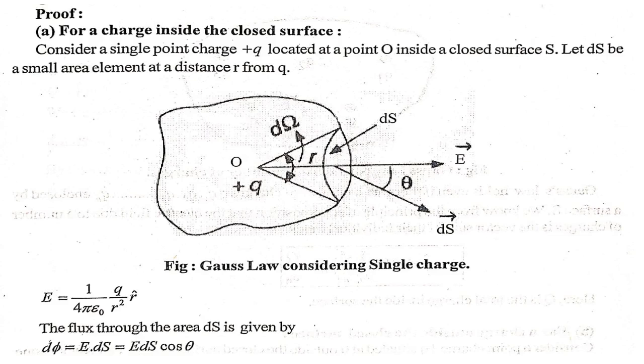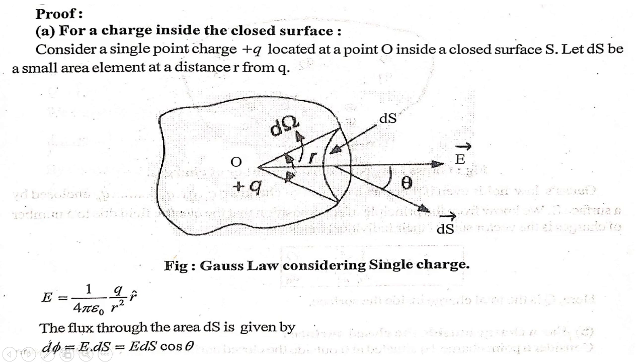Now, see proof of the Gauss theorem for a charge inside the closed surface. Now see in figure, consider a single point charge plus q situated at point O inside a closed surface S. Let ds be a small area element at a distance r from q as shown in figure.